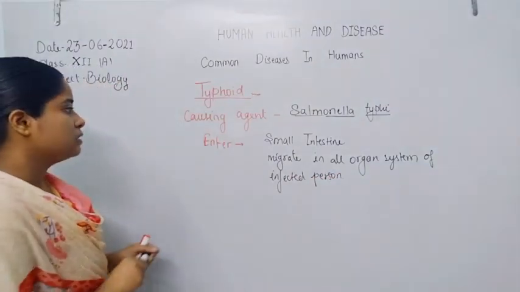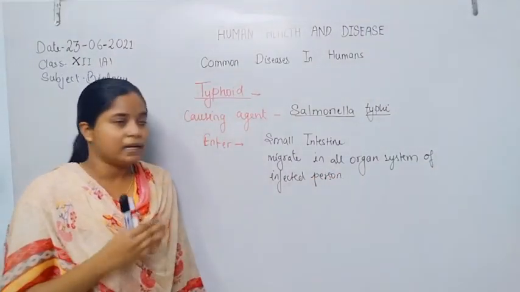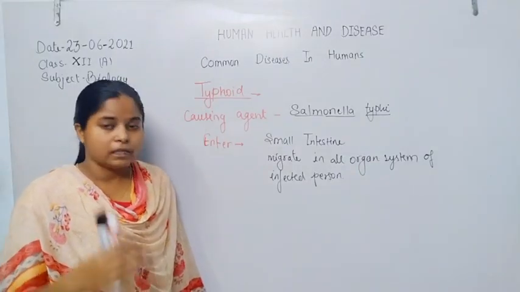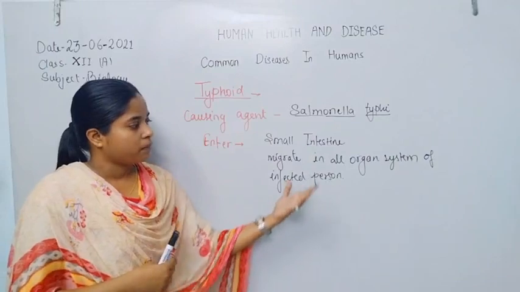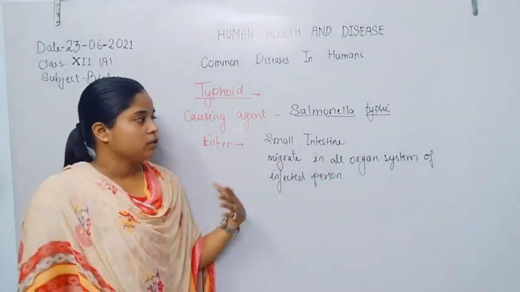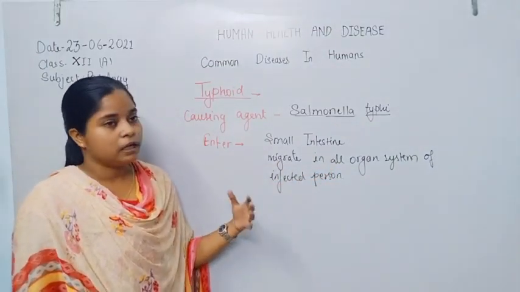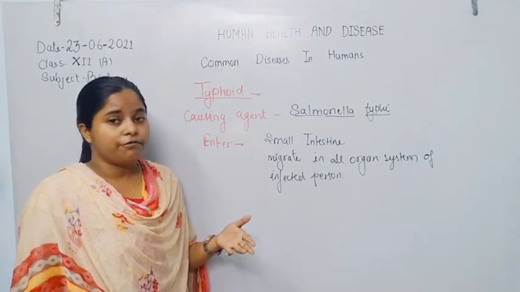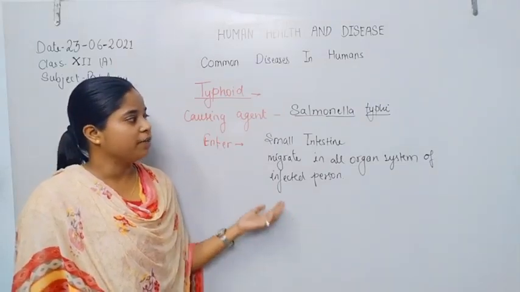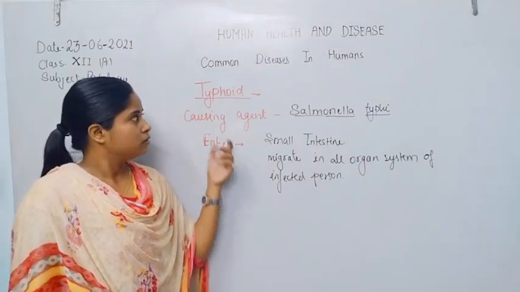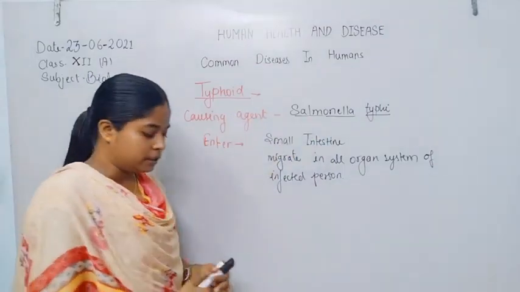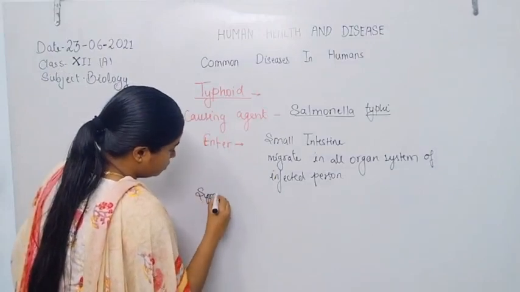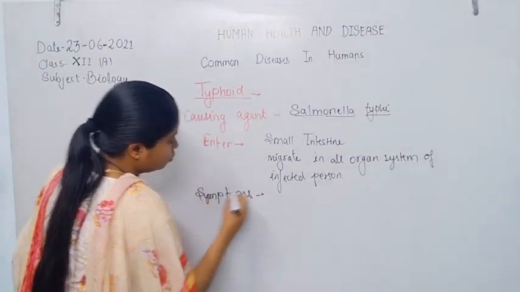Now after this, because they are bacteria, they infect the small intestine or migrate to some organ systems of that person. So due to this, typhoid also arises with certain complications in the infected human, that is symptoms which arise by the infection of that Salmonella typhi bacteria. So what are the symptoms?